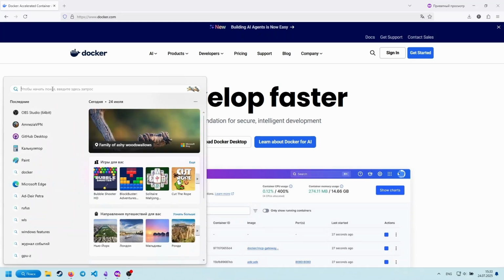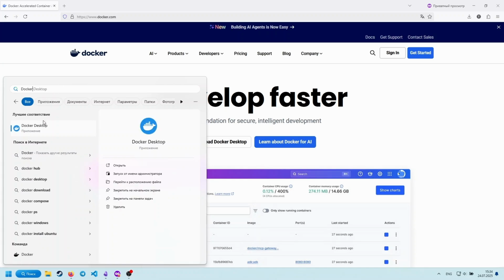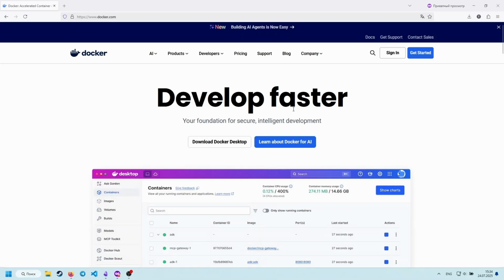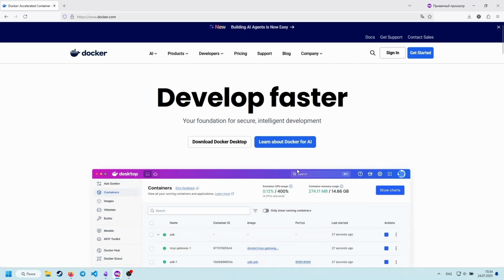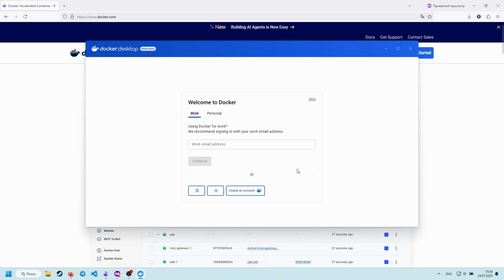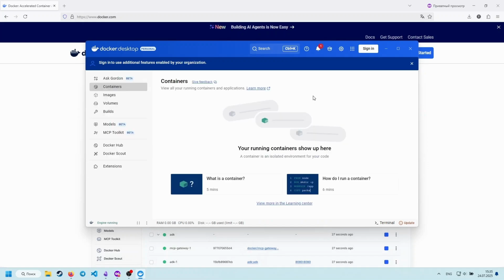After installation, launch Docker. Registration is not required, so you can just click skip. After launching, Docker might require installing something else necessary. Agree to it. Docker is installed.